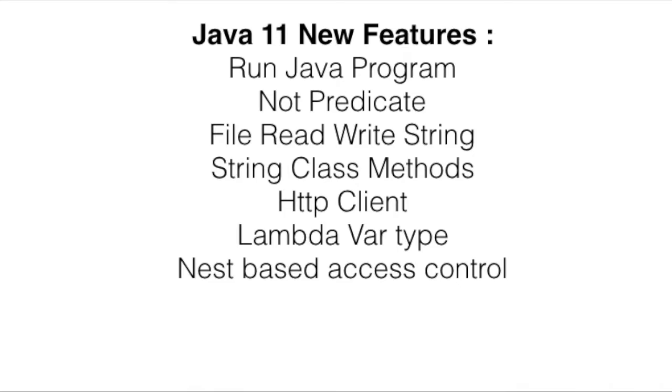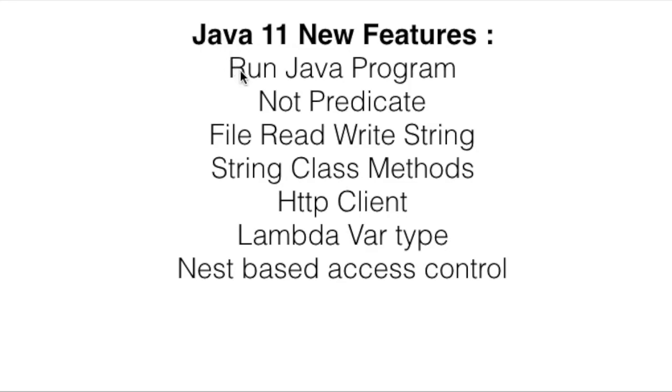Some of the features are introduced for performance enhancement. Some older methods and APIs are declared as deprecated, while some of the older APIs are also removed and some new ones are added. Right now we will talk about the features which are newly added, and these are purely developer-based, which can be used in the code while we are writing the code.